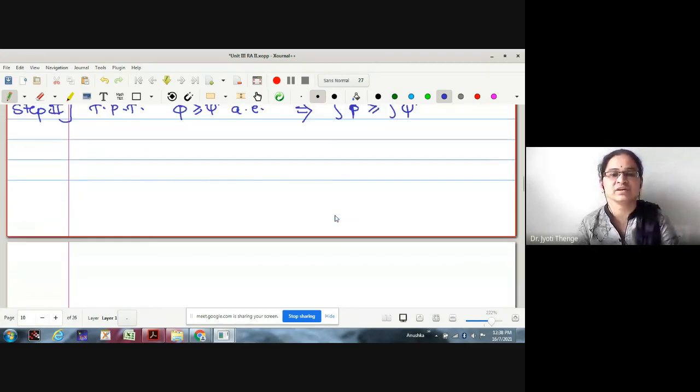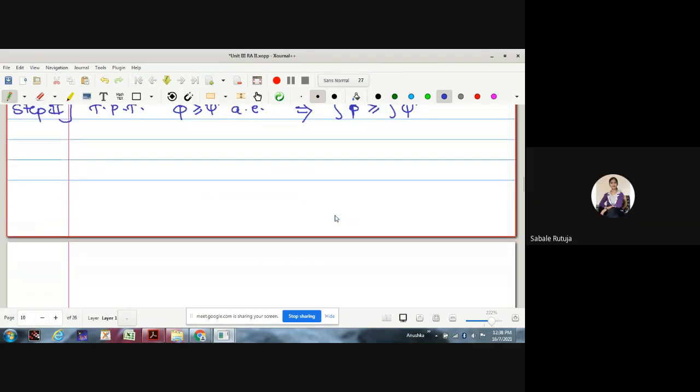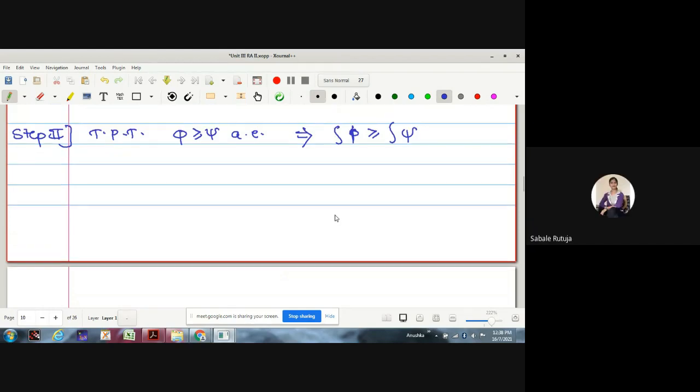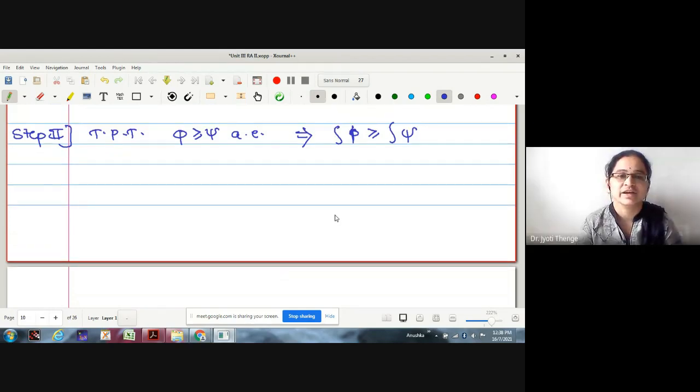What is almost everywhere? It does not hold for a finite set whose measure will be 0. Not for finite, only for the set of measure 0. Yes, it may be empty also, it may be countable also, it may be finite also. So we should not use the word finite set. What we should say is, the property does not hold on a set of measure 0.